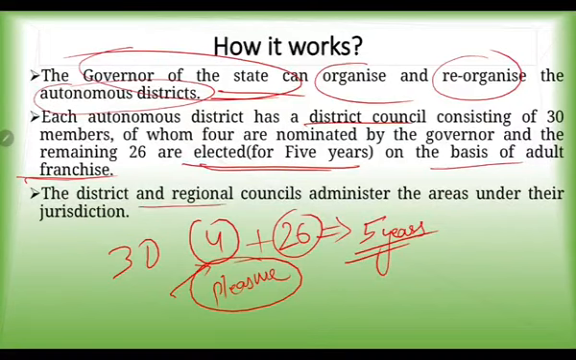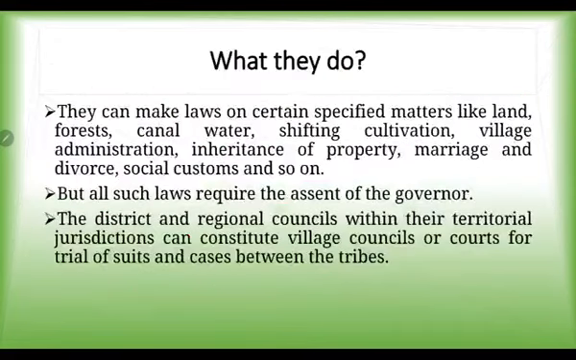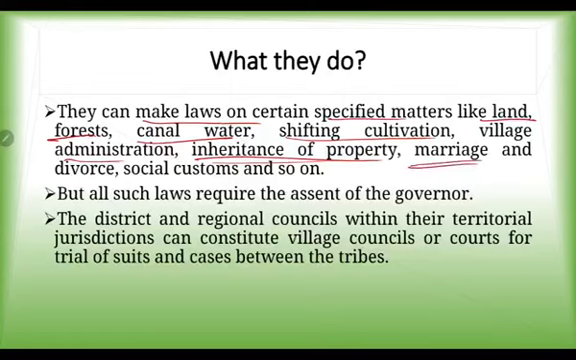These district and regional councils administer the areas under their jurisdiction. And what do they actually do? They can make laws on certain specified matters like land, forest, canal water, shifting cultivation, village administration, inheritance of property, marriage and divorce, and social customs. These are matters essential for the tribal community to safeguard their own culture and tradition. In those matters, decisions can be made by these autonomous councils.